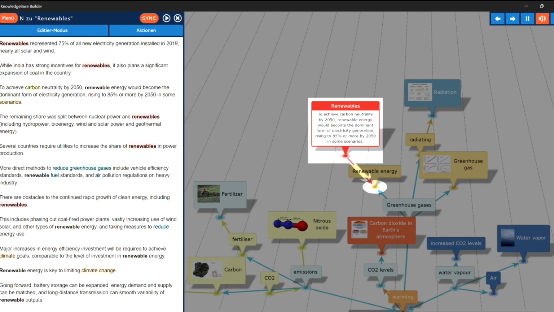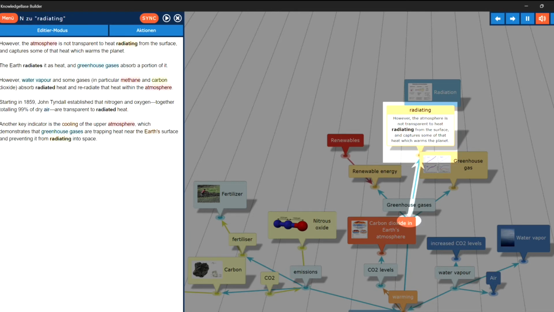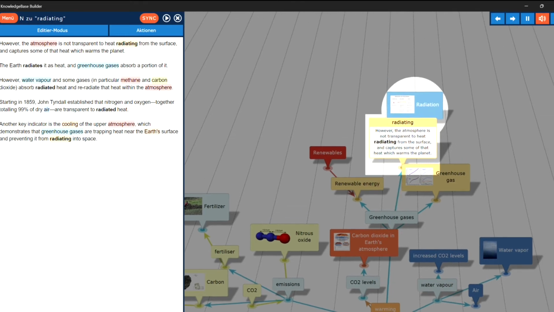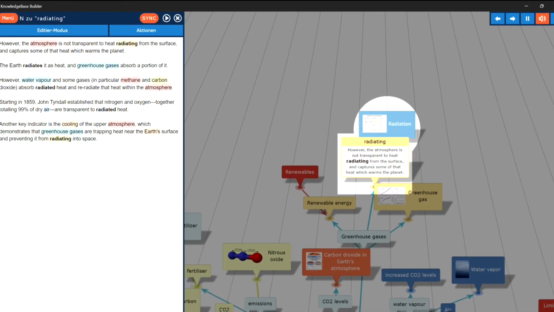Renewables. To achieve carbon neutrality by 2050, renewable energy would become the dominant form of electricity generation, rising to 85% or more by 2050 in some scenarios. Radiating. However, the atmosphere is not transparent to heat radiating from the surface, and captures some of that heat which warms the planet. The topic, radiating, in overview.